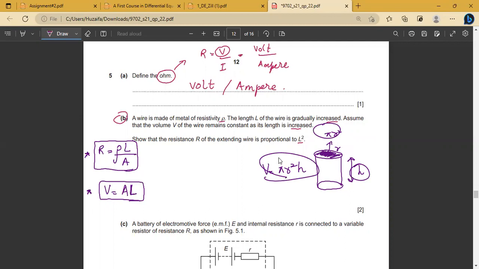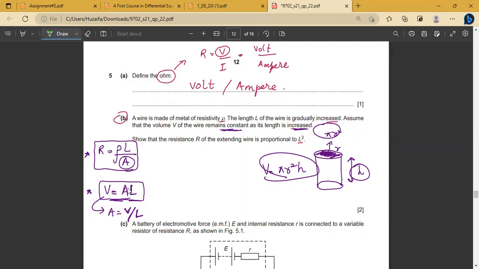This is valid for every regular shape substance: V equals A L, where L is the height or the length of the conductor. Now it is saying that the volume of the wire remains constant and the length has been increased. So I will replace this A by V upon L. From this formula, if I make A the subject, A equals V upon L.